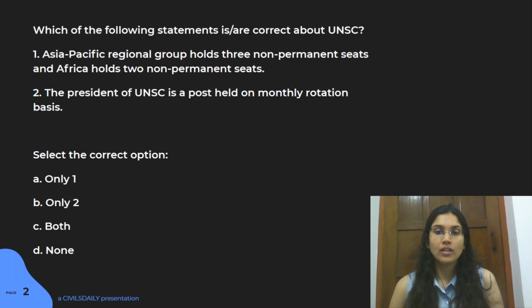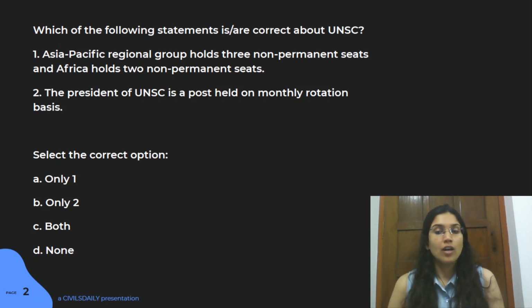The countries for those non-permanent seats are chosen on a rotation basis. The countries keep on rotating, but the number of seats assigned to that particular region remains the same. So that is the idea here.